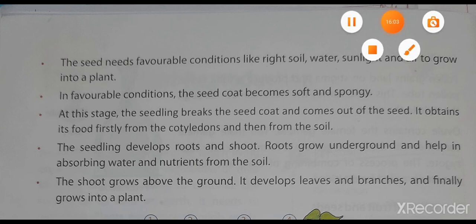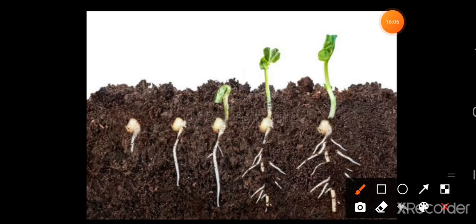You can see here in this picture how the seed germinates. The seed needs favorable conditions like the right soil, sunlight and air to grow into a new plant. When the seed gets its favorable conditions, the seed coat becomes soft and spongy. You can see here the seed coat becomes soft and spongy, and at this stage the seedling breaks the seed coat and comes out of the seed.